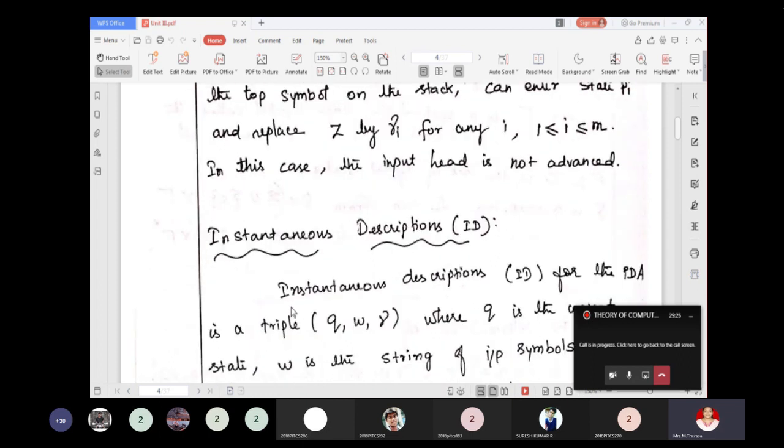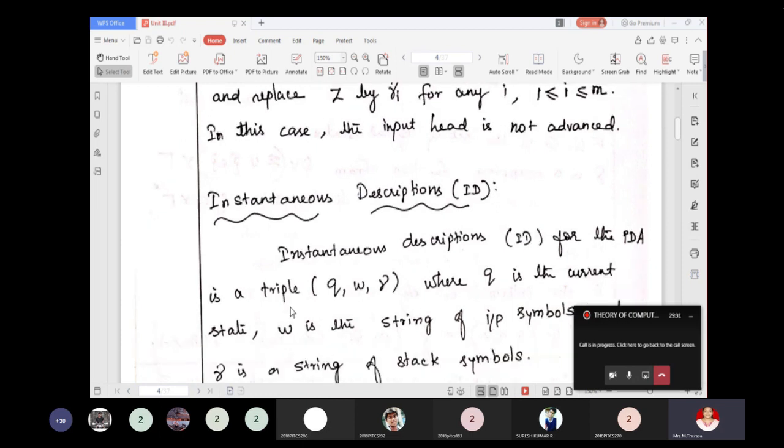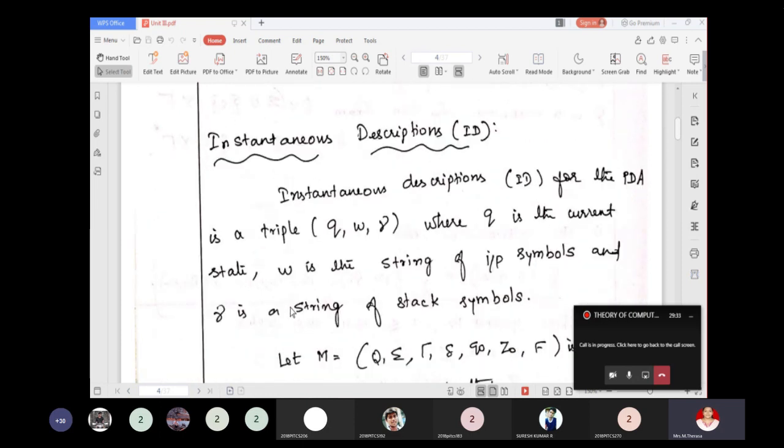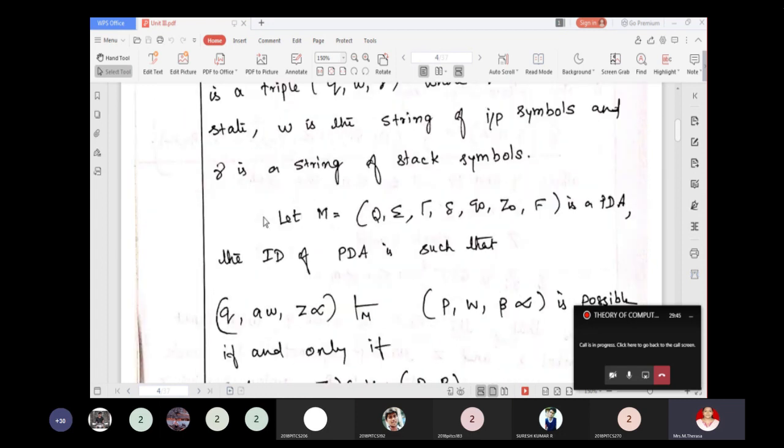So next, instantaneous description. Most of the PDAs are described by the instantaneous description, ID. It is a triple that can be represented as (Q, W, gamma), where Q is the current state, W is the string of input symbols, and gamma is the string of stack symbols. Let M is equal to (Q, sigma, gamma, delta, Q naught, Z naught, F) be the PDA.